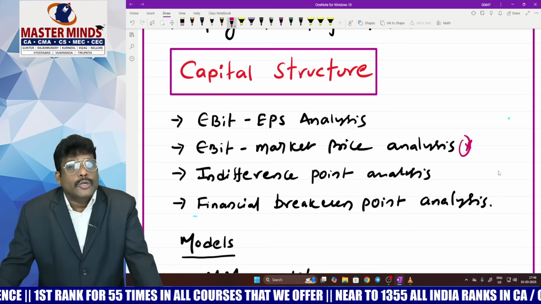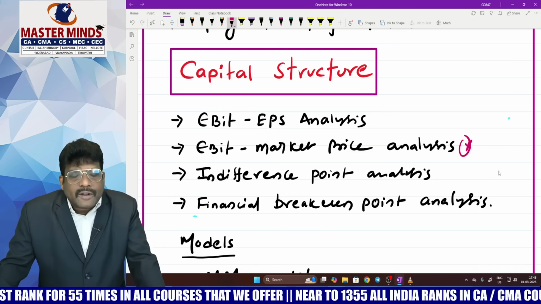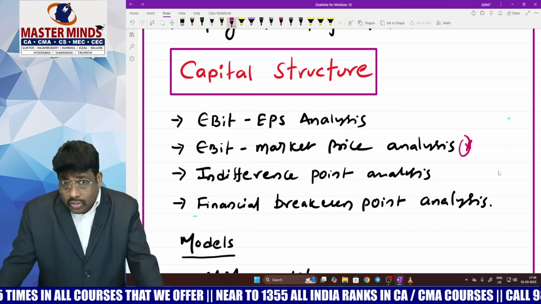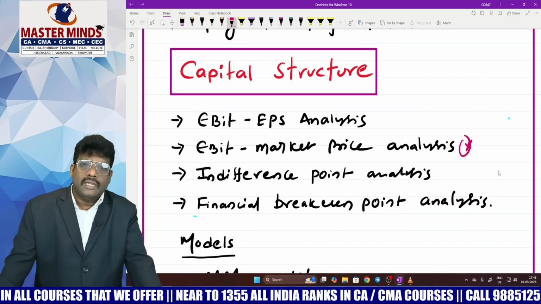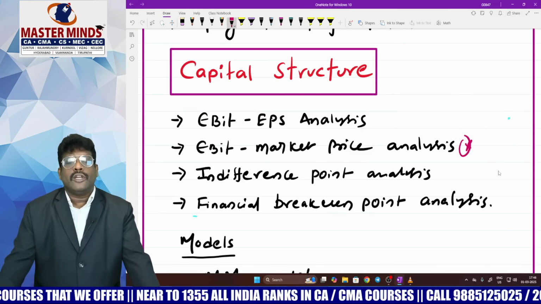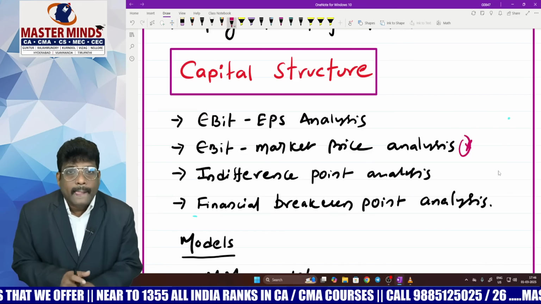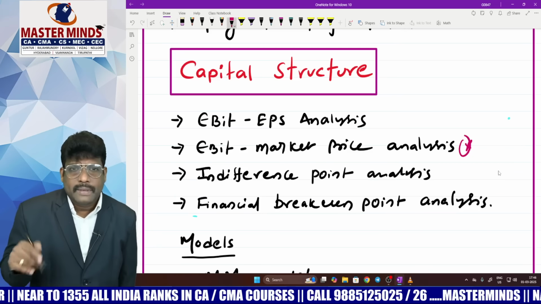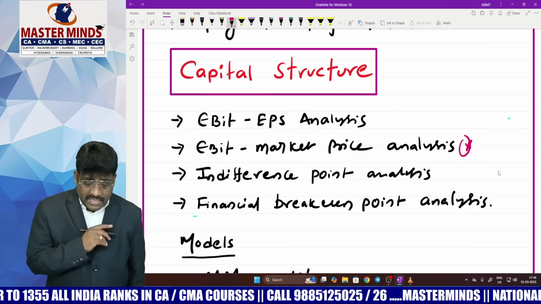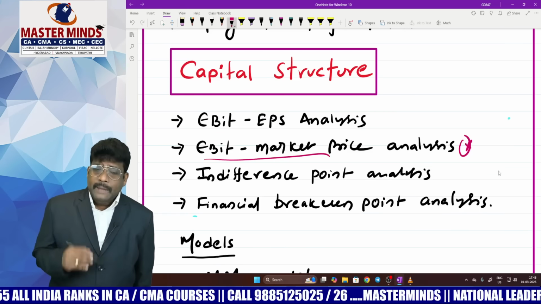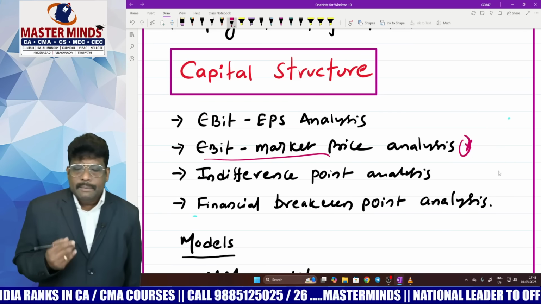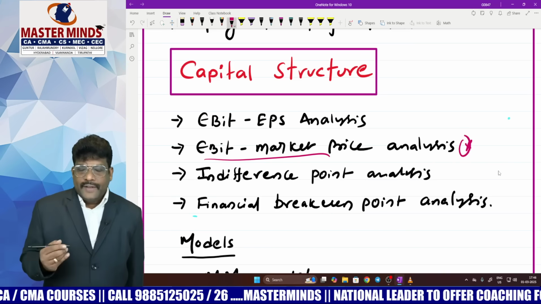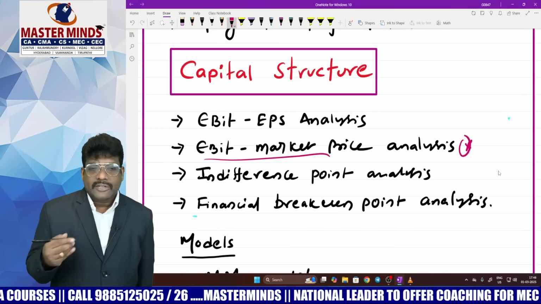In the first analysis, you must have the skill to compute EPS from the given EBIT, where sales minus variable cost is contribution, less fixed cost is EBIT, minus interest is EBT, less tax is EAT, minus preference dividend, you will find earnings available to equity shareholders, divided by the number of equity shares, you will get EPS. In whichever financial plan EPS is highest, you select that one. Coming to the second one, EBIT-market price analysis. Market price can be computed by multiplying EPS with the PE ratio. Okay, so in whichever financial plan market price is highest, that would be recommended.